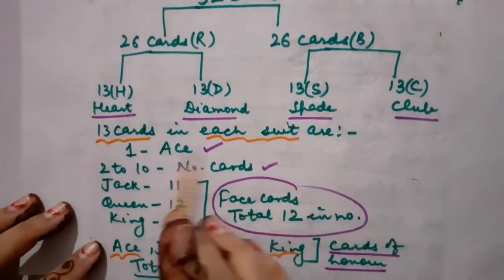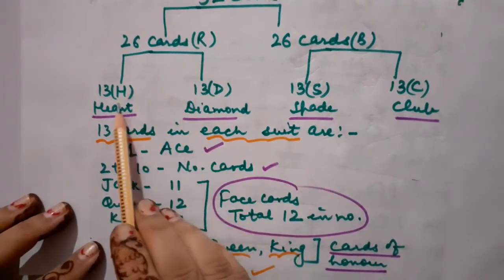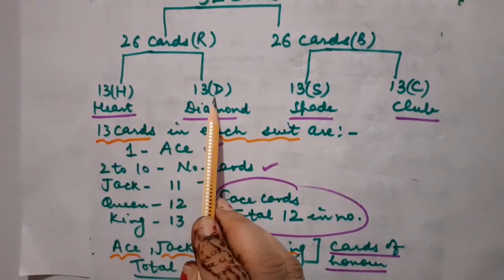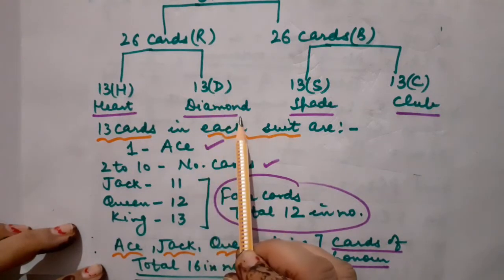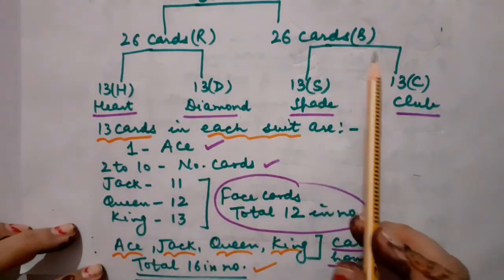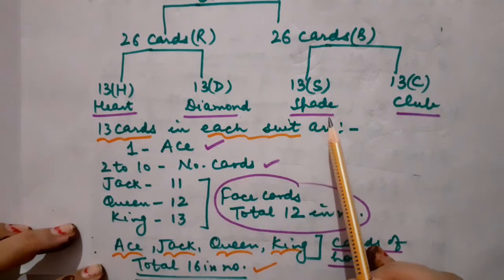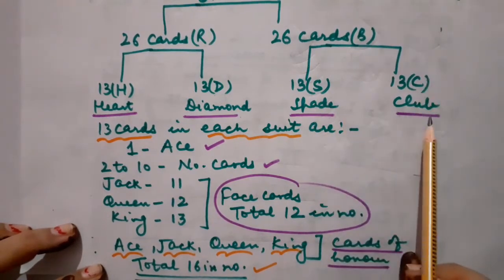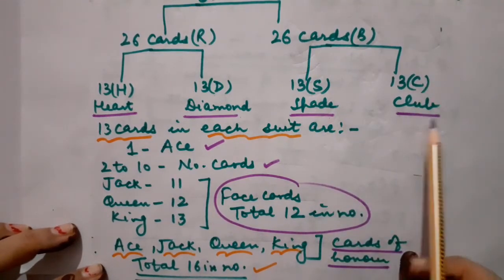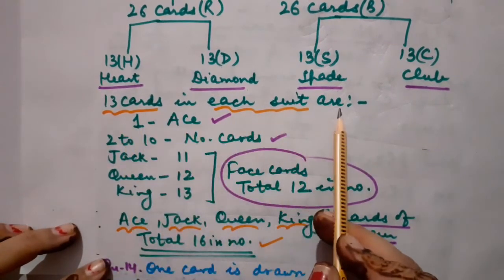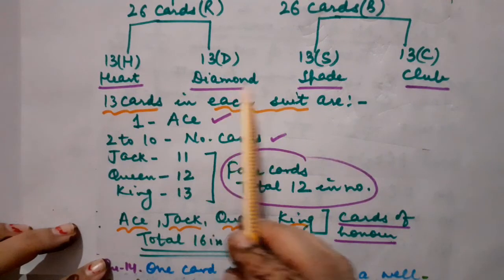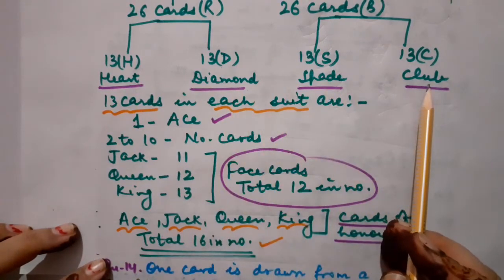Okay. Now the red color cards are further divided into 13 and 13. 13 are hearts, 13 are diamonds. Okay. And in black cards, 13 are spade cards and 13 are club cards. Got it? Okay. Now 13 cards will be there in each suit. Heart, diamond, spade and club, they all are known as suits.